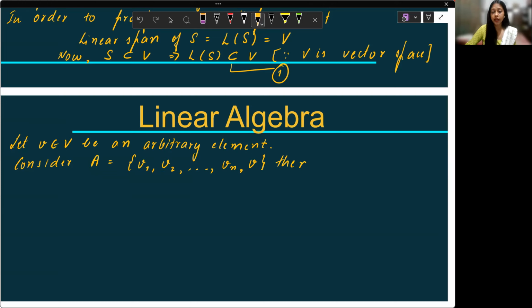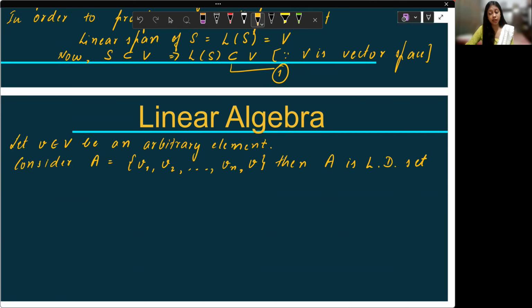Then, can I say that capital A is a linearly dependent set? A is a linearly dependent set. It is very obvious. Why? Because the vector space is of dimension n, and I have taken n plus 1 elements.